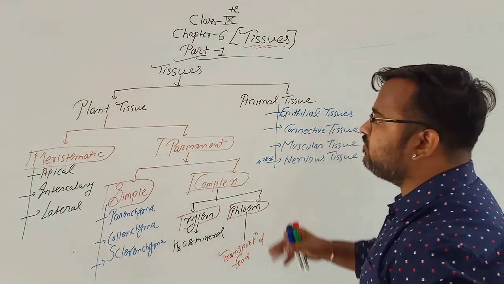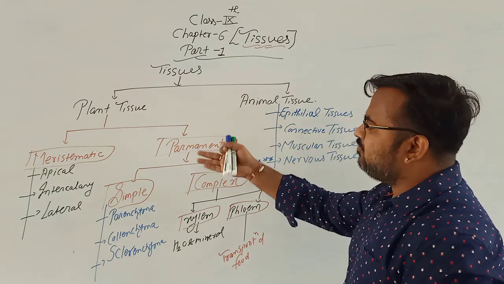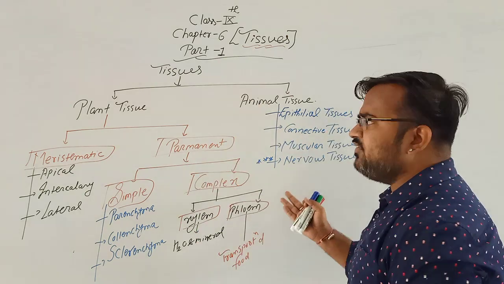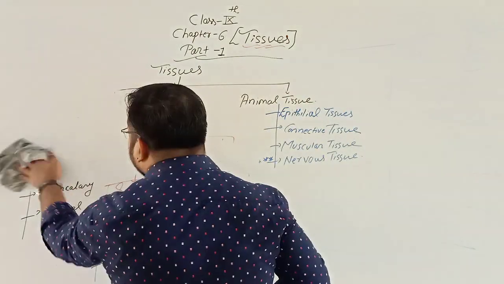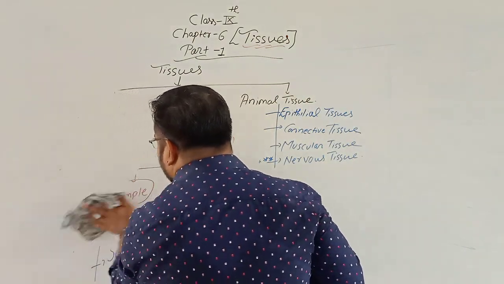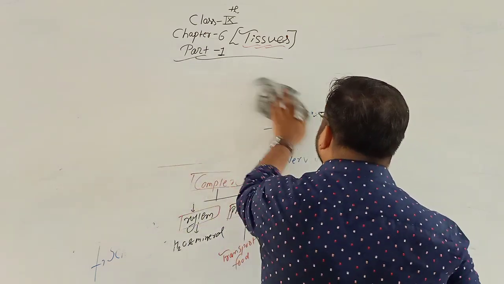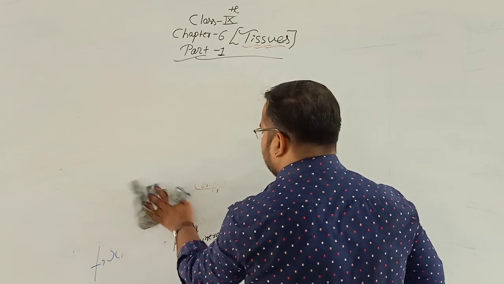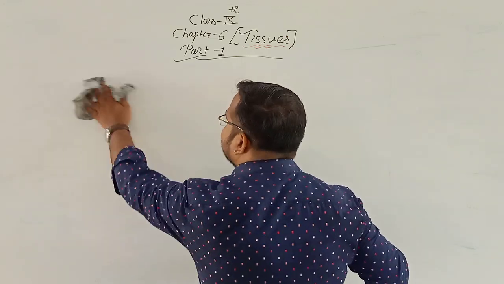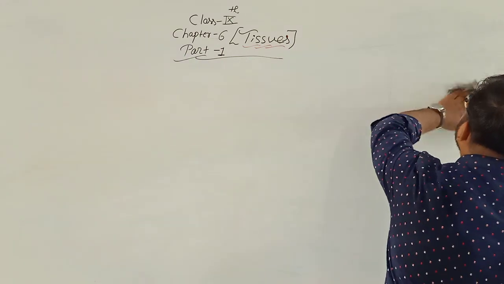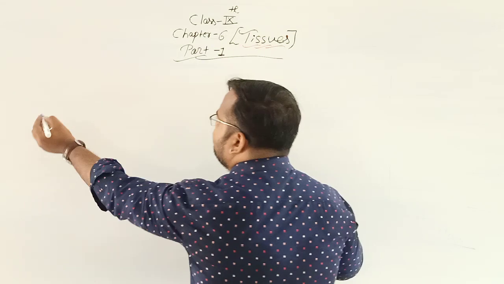Okay, so I hope you have understood. Now we will see each and every part in detail one by one. See, this is very small. Okay, we can finish within 2 or 3 lectures. So first we are going to see the plant tissue in detail. Then we are going to see animal tissues. So our first topic for today is plant tissue.